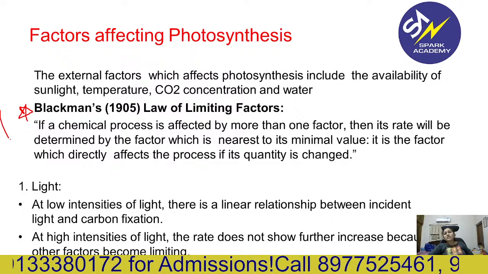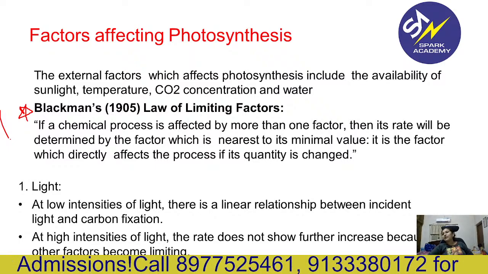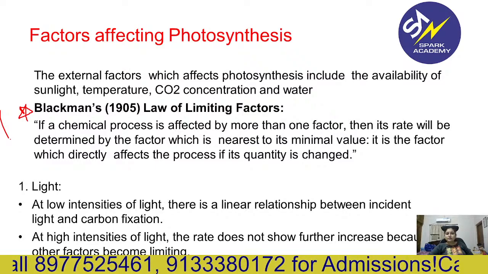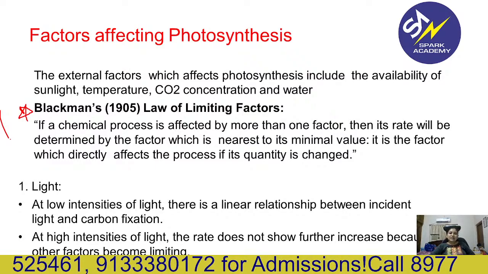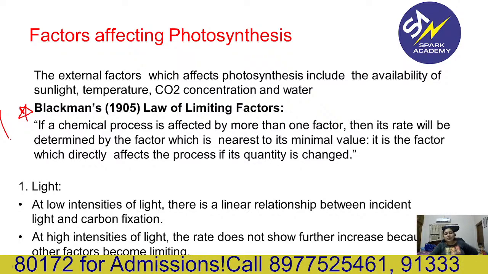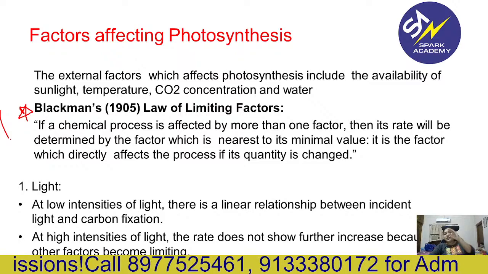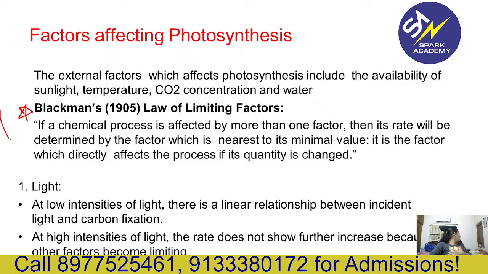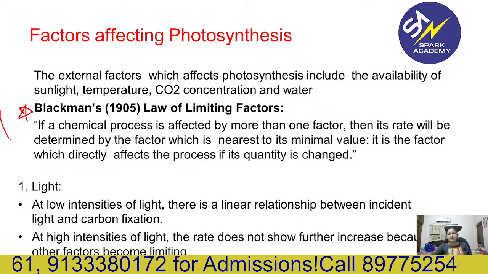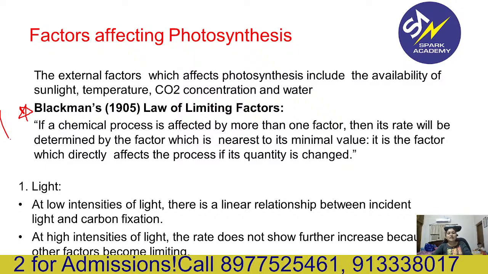If a chemical process is affected by more than one factor, okay, any process is affected by 3-4 factors, say for example, then which is becoming the limiting one? So that is what the law of limiting factors says. With more than one factor, the rate will be determined by the factor which is nearest to the minimal value. It is the factor which directly affects the process if its quantity is changed.